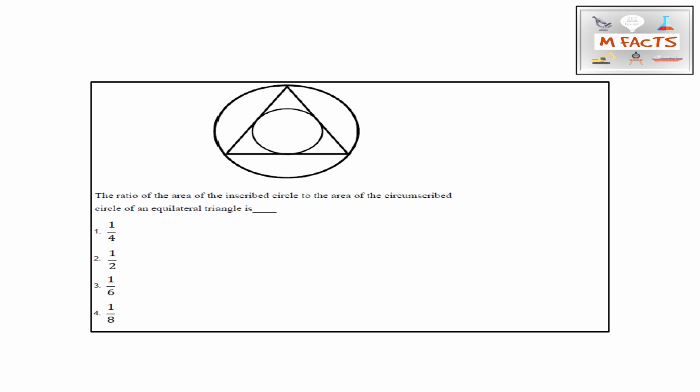The next question asks for the ratio of the area of the inscribed circle to the area of the circumscribed circle of an equilateral triangle. So you need to find the ratio of the areas of those circles. By solving this question you will get the answer, that is 1 by 4. So 1 by 4 is the correct answer for this question.